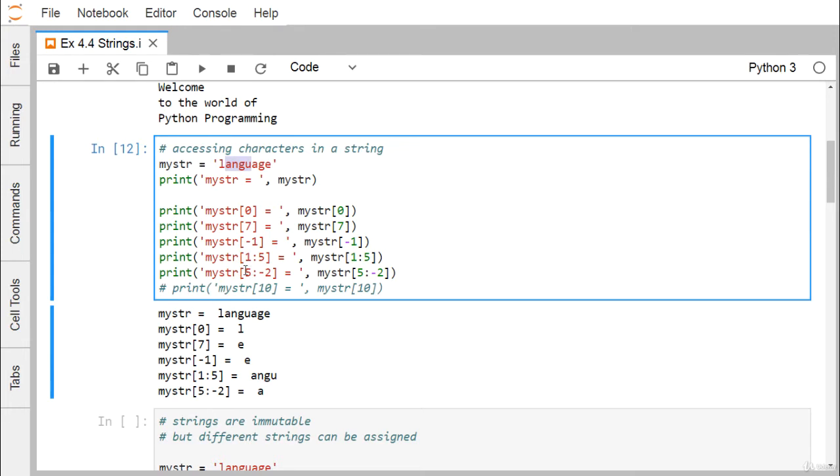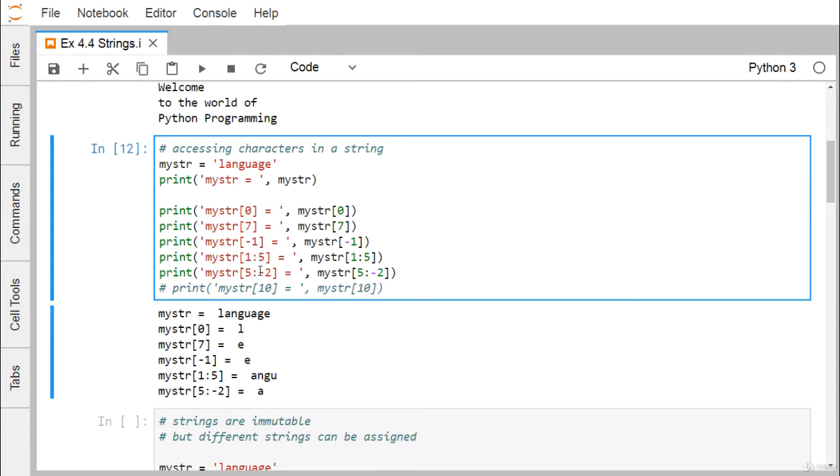Now here we have 5 colon -2. I'm going to count 0, 1, 2, 3, 4, 5, so the start is 5. Now the stop is -2, that is -1, -2. You know that the stopping index is exclusive, so I'll be remaining with this A only, and A has been printed. That means 5 colon -2 means from the 5th character up to the -3 character, where this is -1, this is -2, and this is -3. That's why A has been printed.